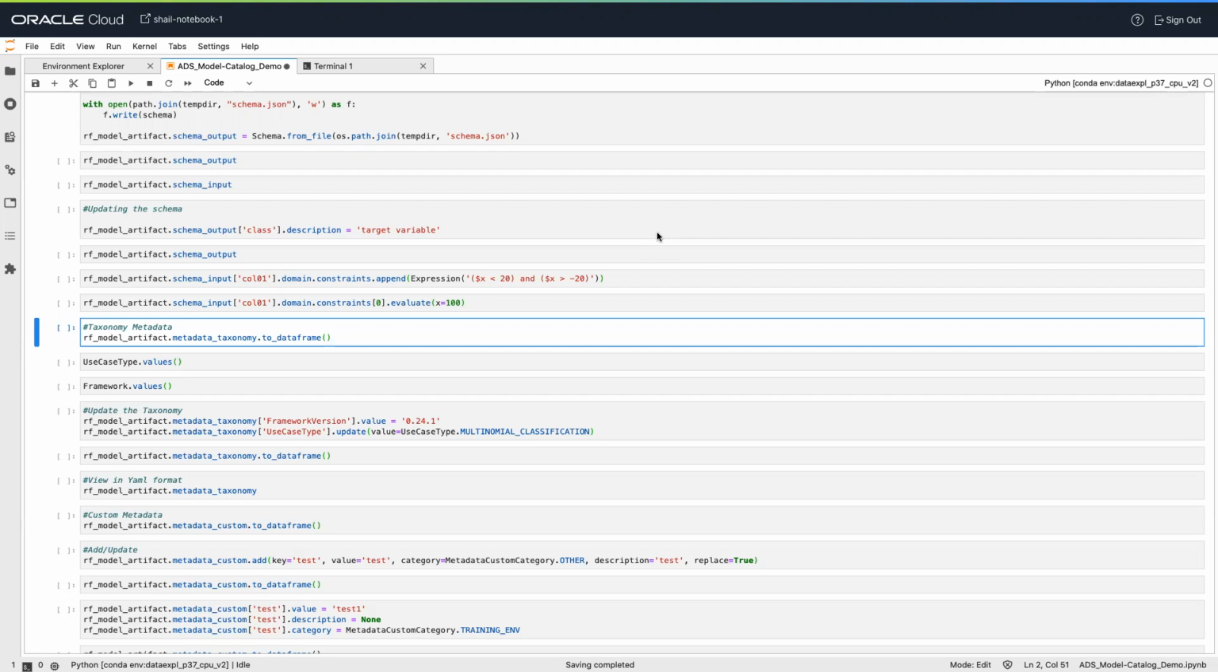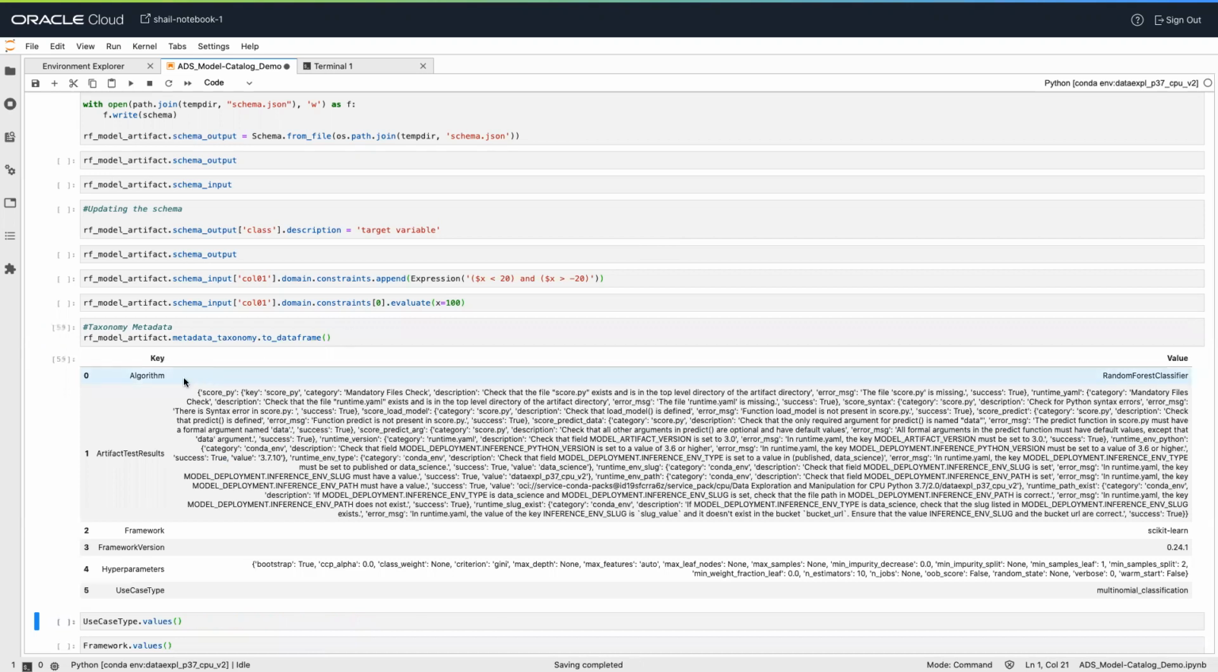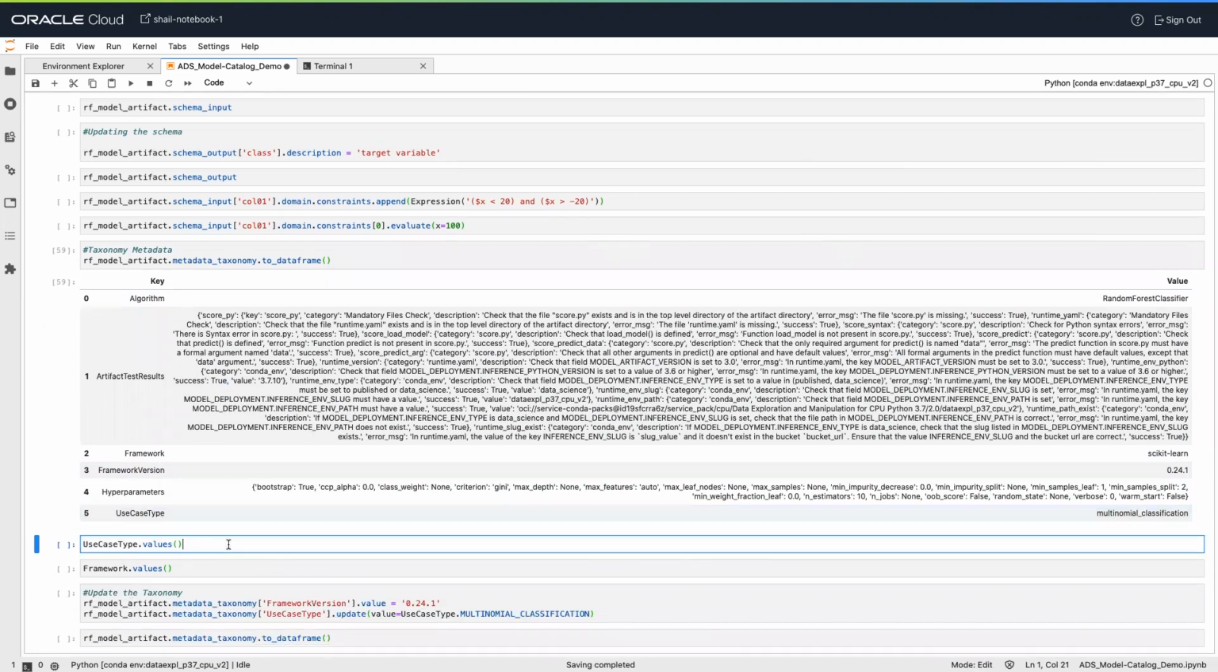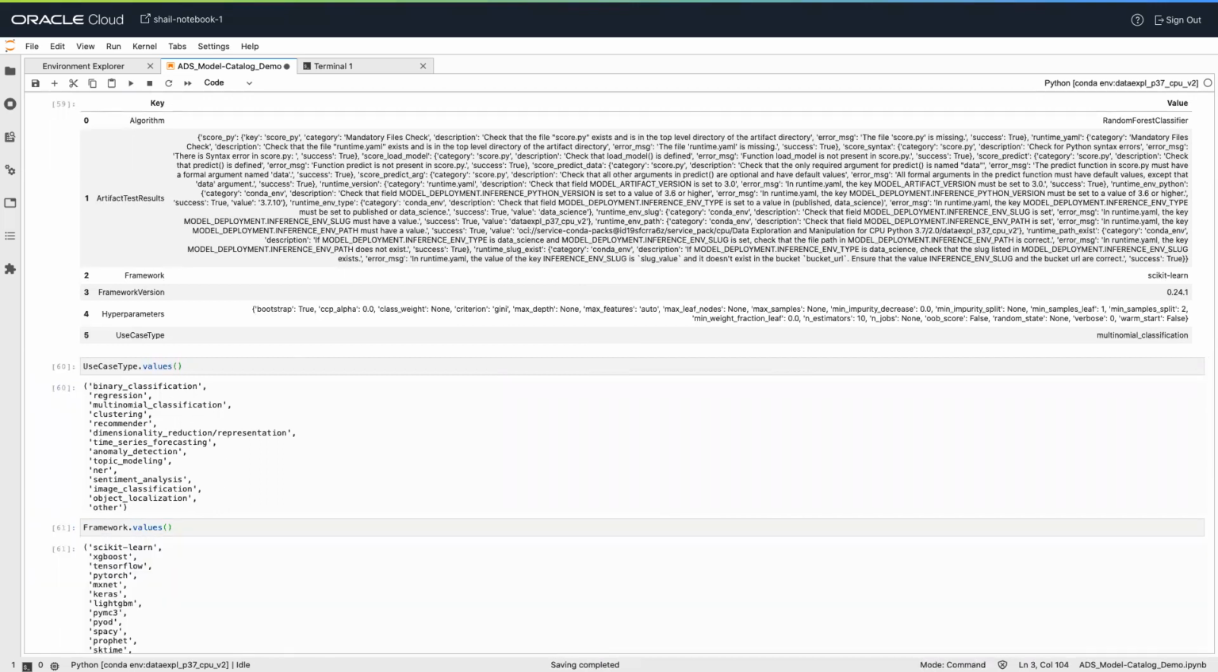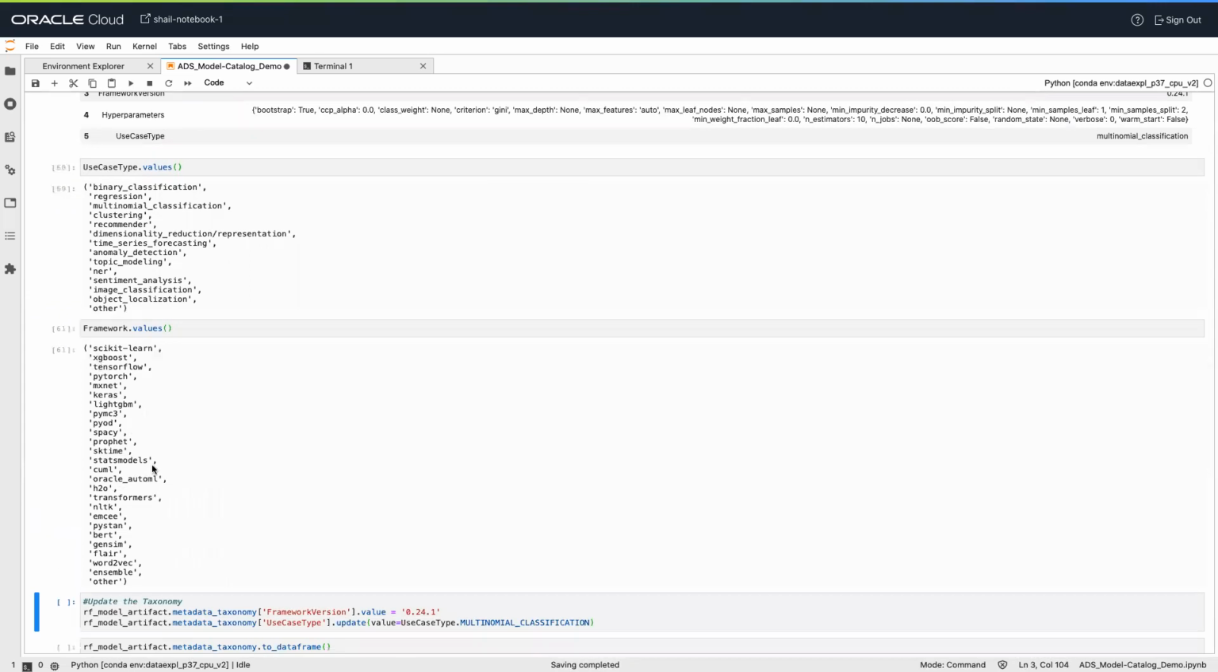You can view the metadata taxonomy in data frame format by calling the to_data_frame method. I'll run this cell to show the output in the data frame format. This is the output. So here the algorithm is random forest classifier. This is the model introspection test results. Framework, scikit-learn, framework version, hyperparameters, and use case type. UseCaseType.values will return the list of allowed use case types. This is the list of allowed use case types. Framework.values will return the list of allowed framework types. So this is the list of allowed frameworks.